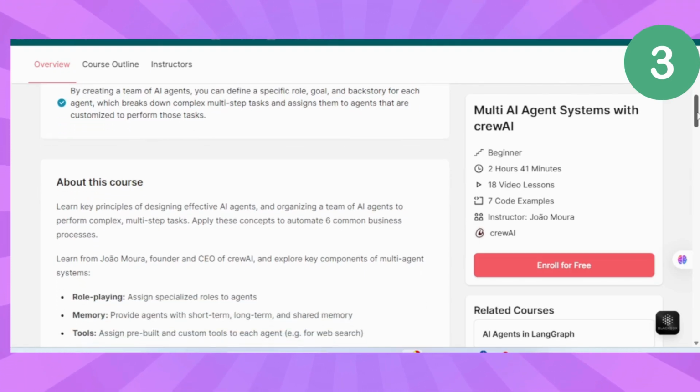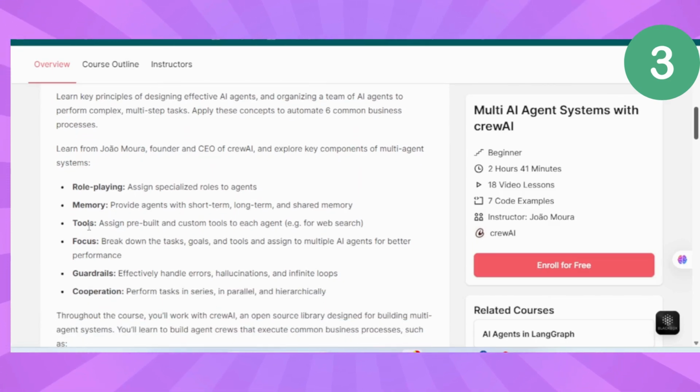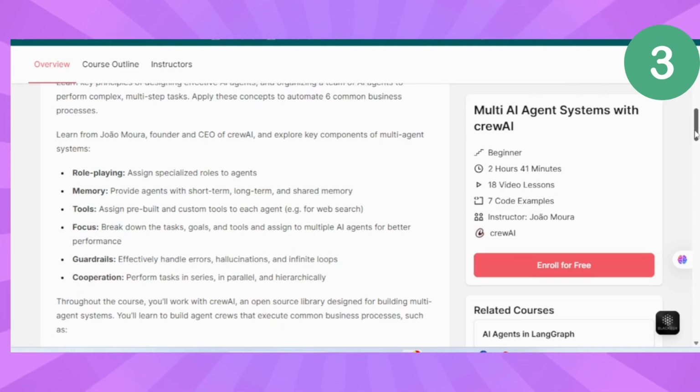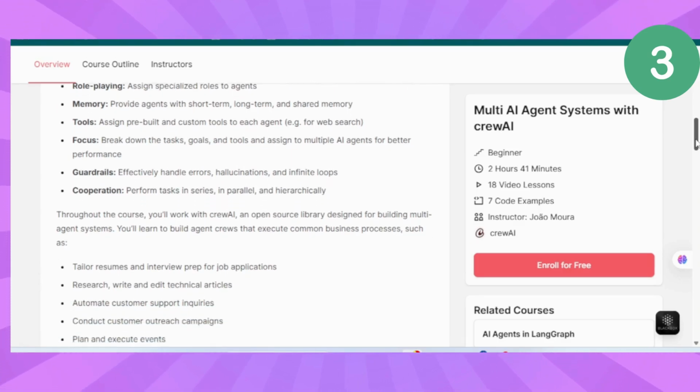Here's the secret sauce. It's all about role-playing, memory, and tools. Each agent has a specific role, remembers past conversations, and uses specialized tools. It's like directing a movie where AI agents are your actors. The best part? You can set guardrails so they don't go rogue. We're building helpful assistants, not Skynet.